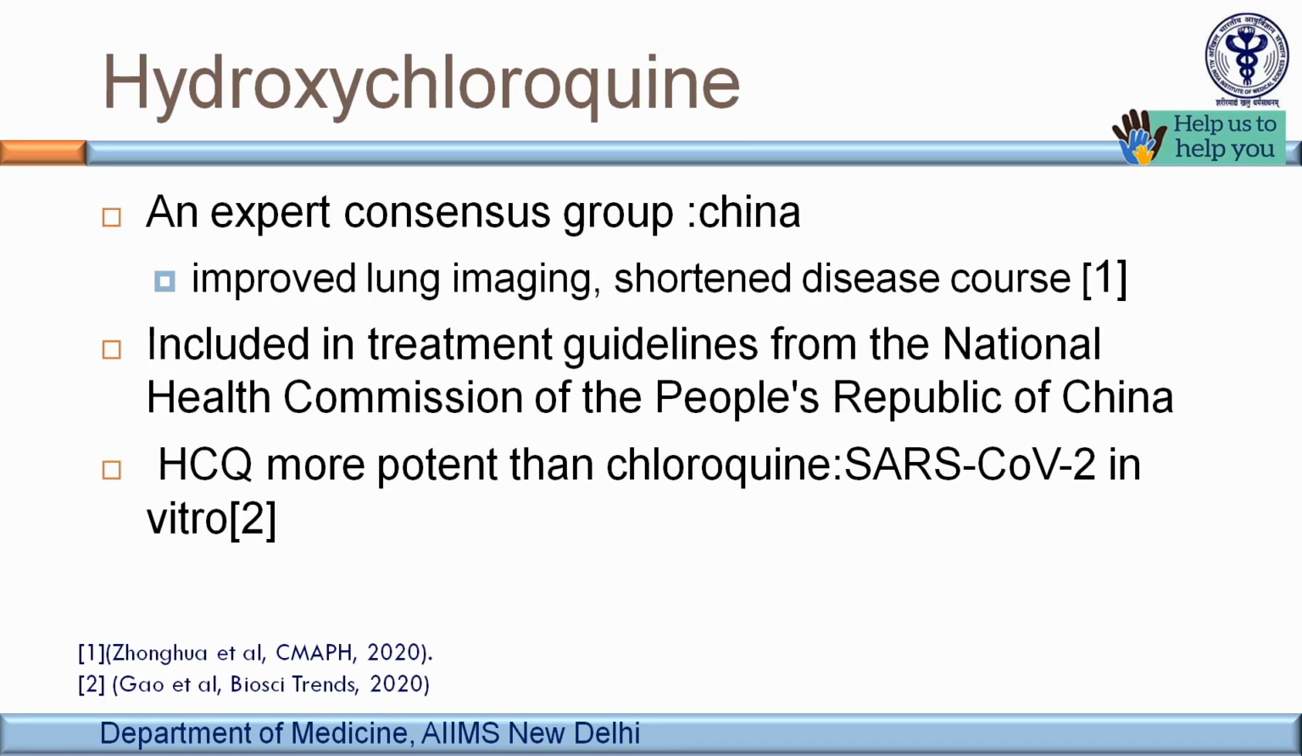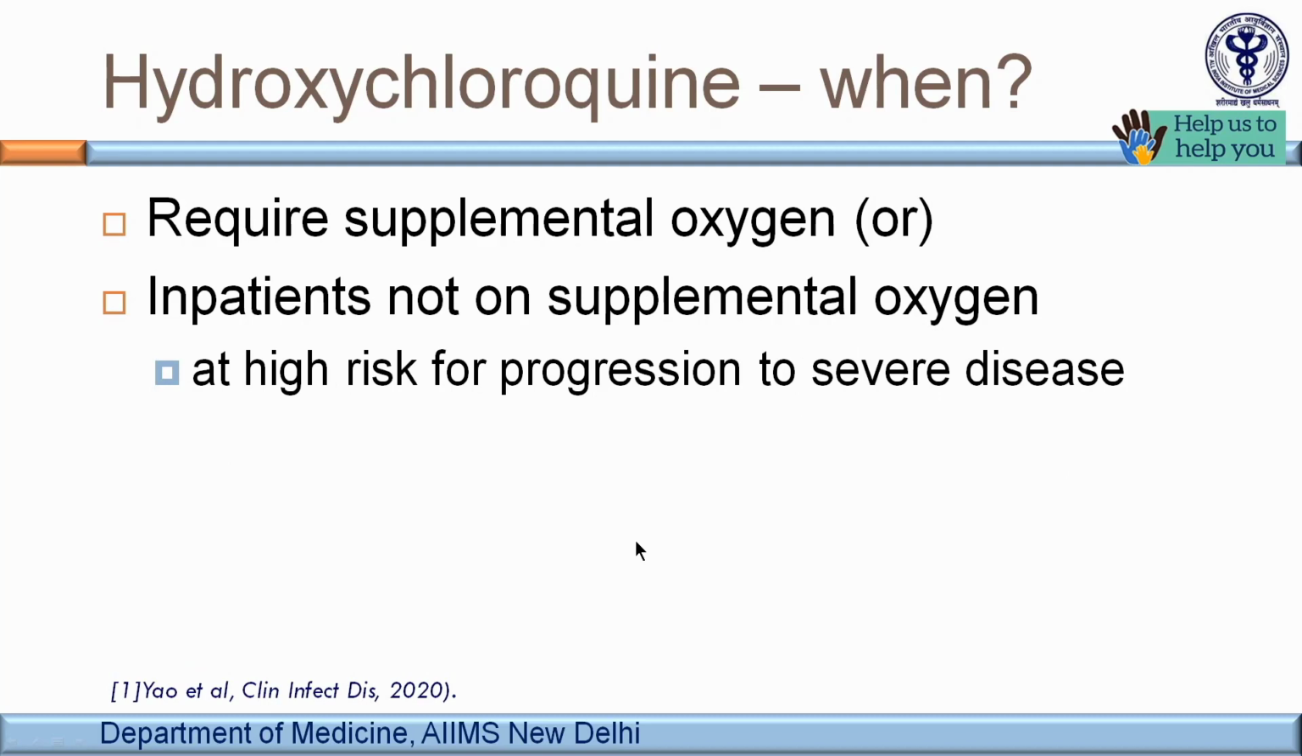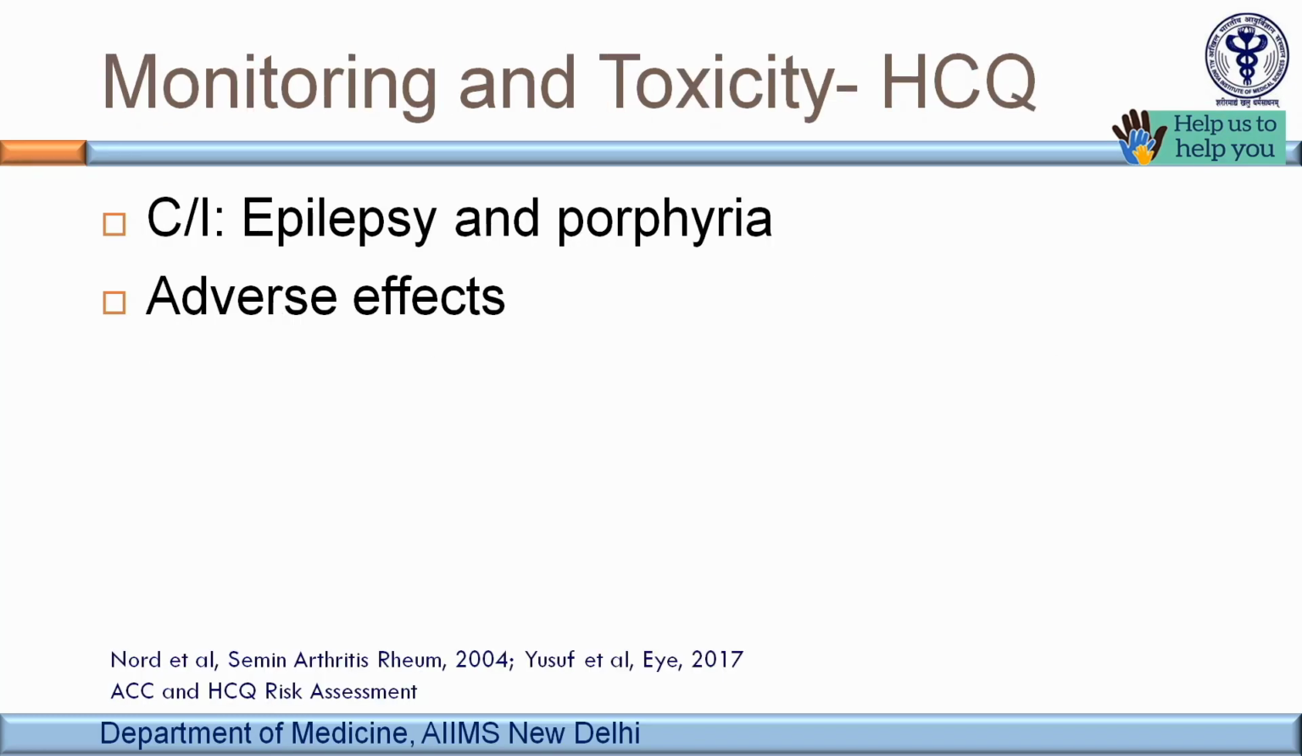There is an expert consensus group in China who say that hydroxychloroquine improved lung imaging and shortened the disease course as well, and they have included HCQ in the treatment guidelines. With respect to chloroquine, HCQ is found to be more potent against SARS-CoV-2 virus, at least in in vitro studies. So when do we use it? We use HCQ if the patient requires supplemental oxygen or if the patient is at high risk for severe disease.